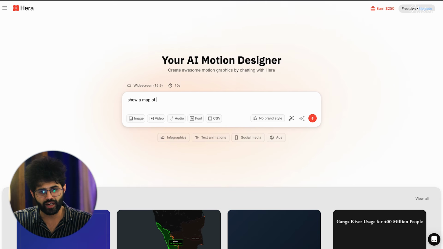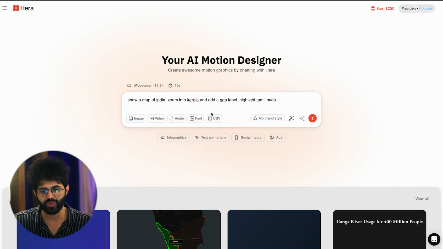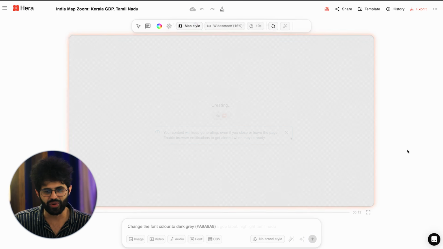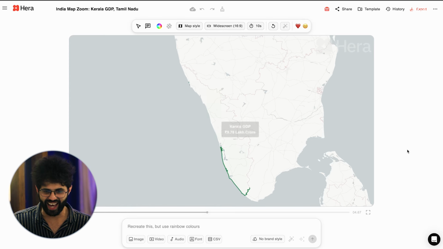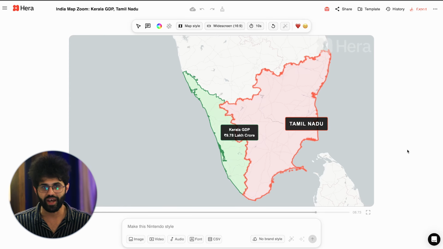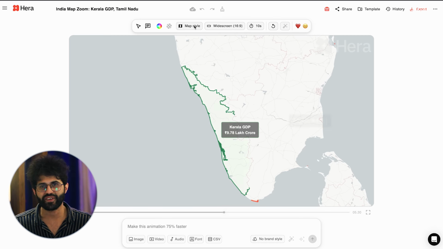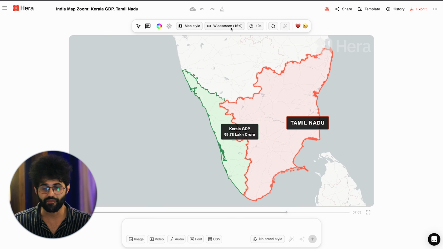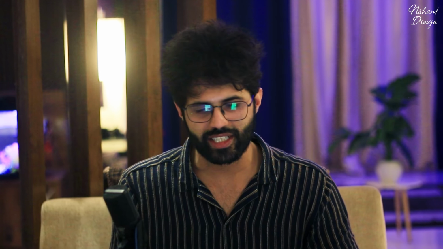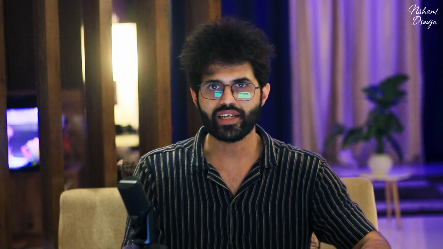Show a map of India, zoom into Kerala and add a GDP label. Highlight Tamil Nadu. And there you go. Exactly as I said it, it has happened, where we zoomed in down south, highlighted Tamil Nadu after the GDP label. In fact, it even pulls stats and information from online repositories like I just mentioned with the maps in particular. Let's try one more.